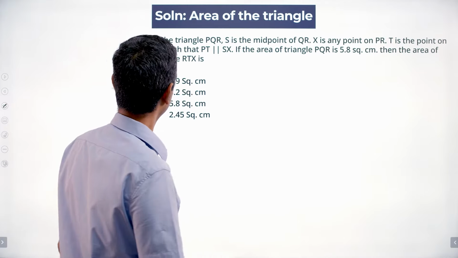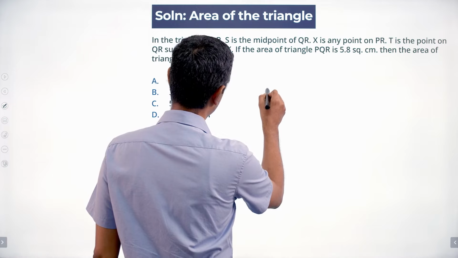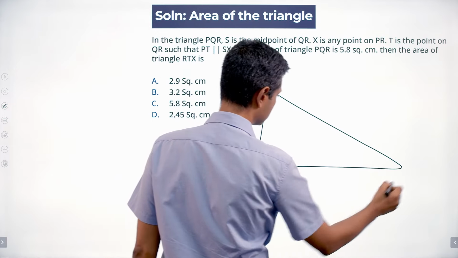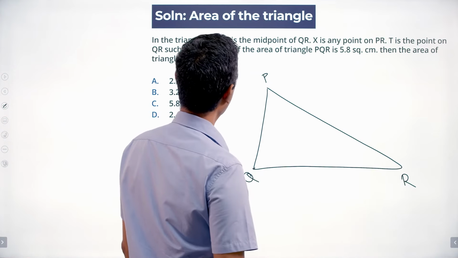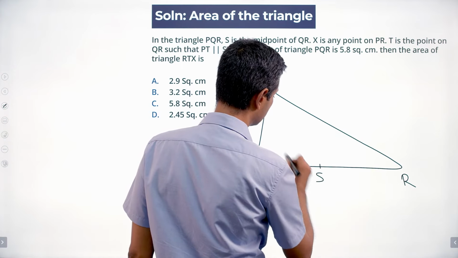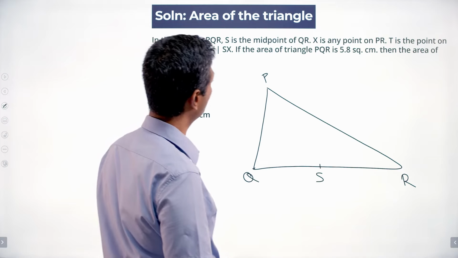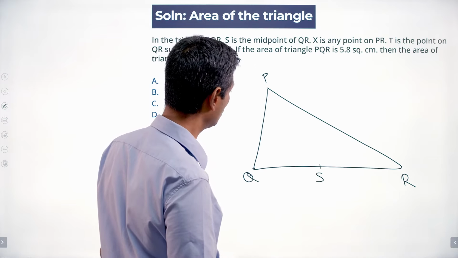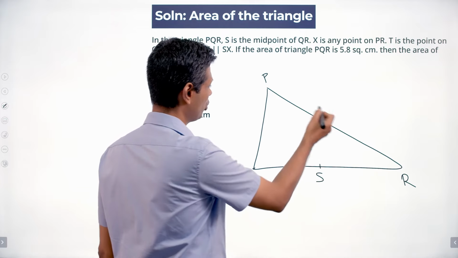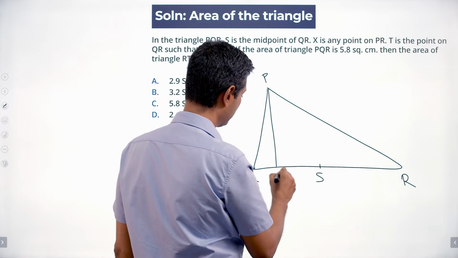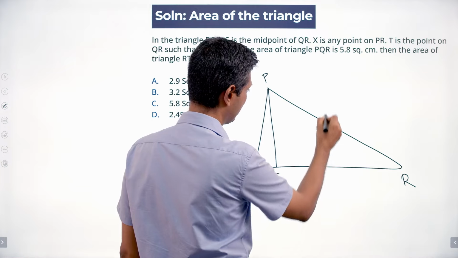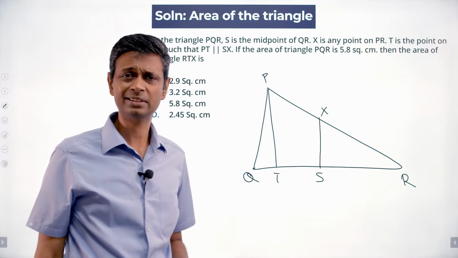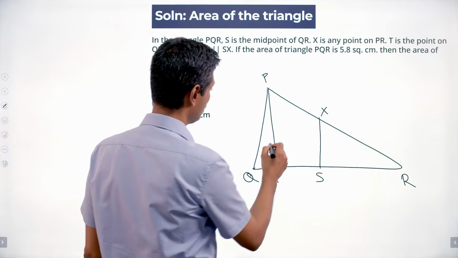Right, so triangle PQR. So let's draw a triangle PQR. S is the midpoint of QR. X is any point on PR. T is the point on QR such that PT is parallel to SX. So some point here, so there's some PT, there's some SX. X is not the midpoint of PR. X is some point such that these two lines are parallel.